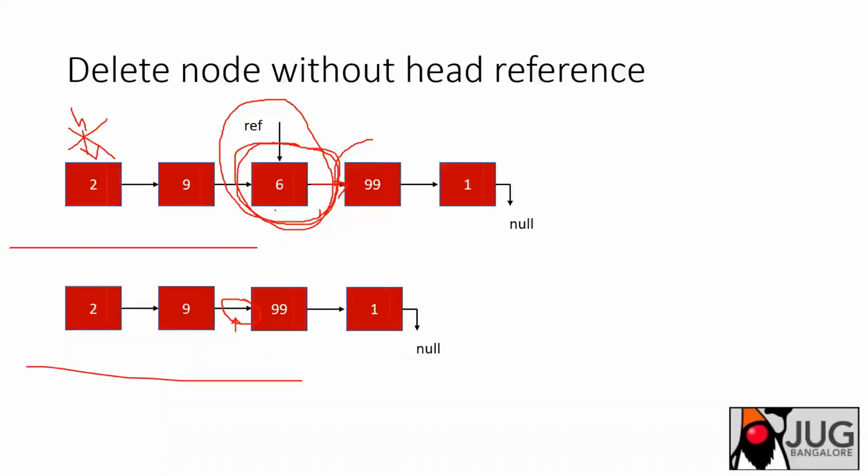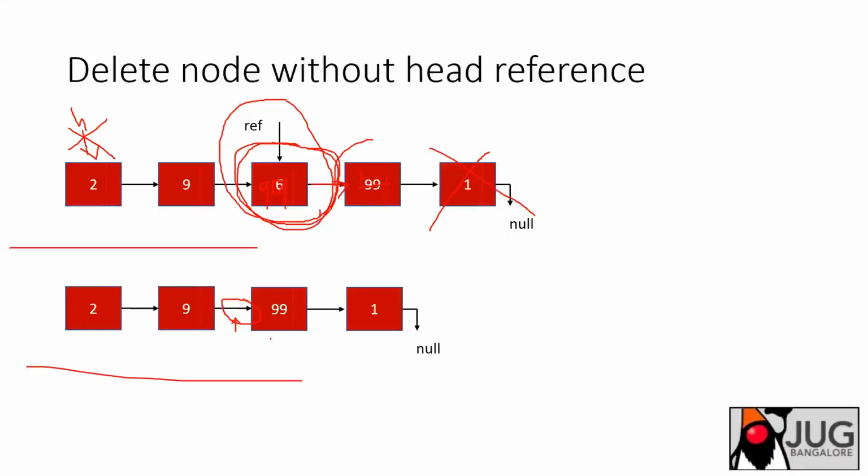You cannot play around with the references here, because that is a more dangerous thing to do. So you keep that same reference. Instead of 6 here, you copy this value, 99, to this place, and keep doing that until you hit the null node. And instead of 99, you copy 1 here. Once you hit the last node, where the next is null, you delete this reference. That's all you need to do.